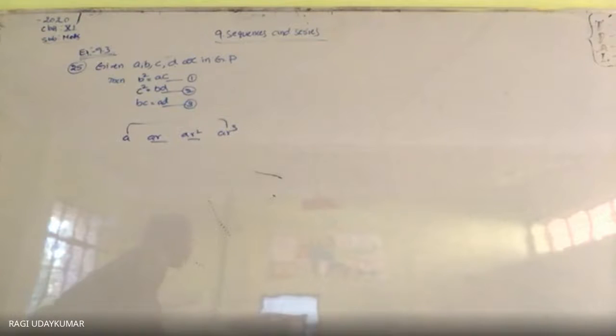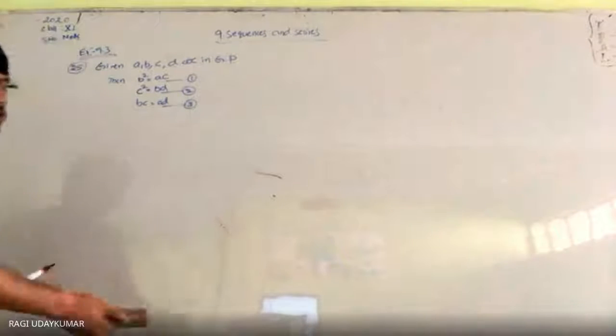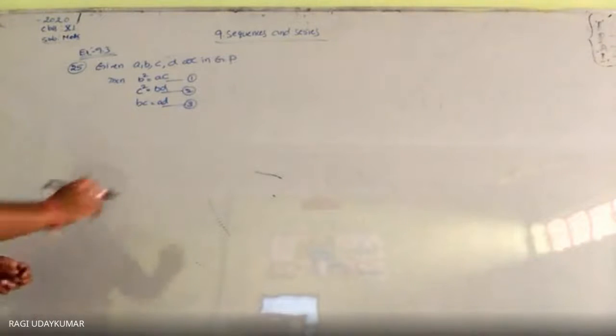So to simplify this, what is required to us to prove here? हमको required thing क्या है?